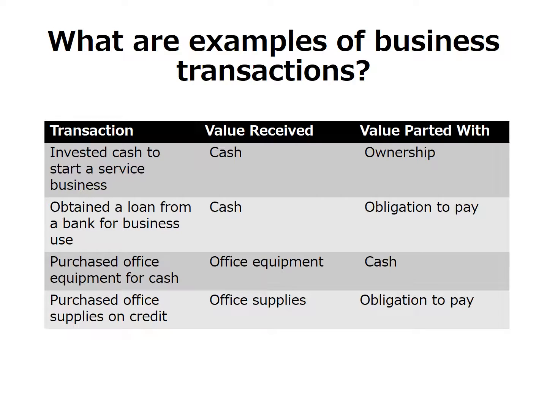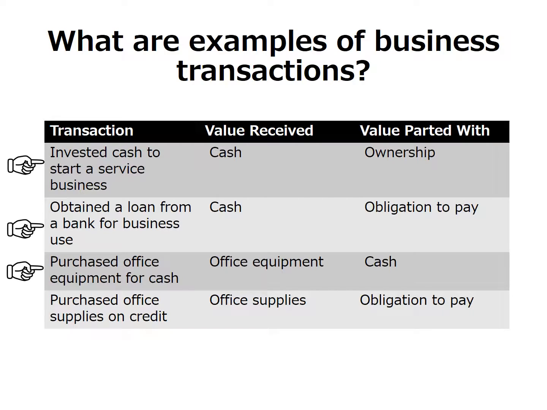So the first business transaction is the owner invested cash to start a service business. So the value received by the business is cash. The value parted with is ownership because it's a cash investment. Second transaction, the business obtained a loan from a bank for business use. The value received by the business is again cash. The value parted with is the obligation to pay. Obligation to pay the bank at a future date.